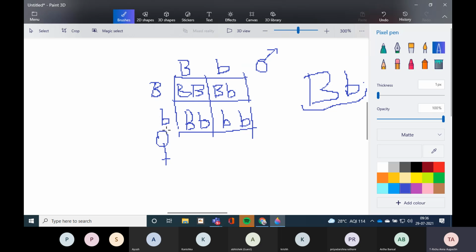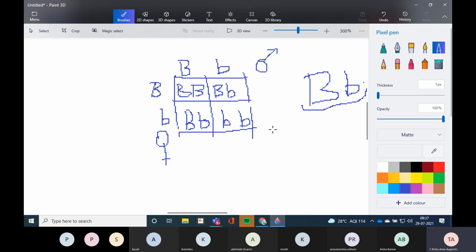Similarly, on the left side for female, we will write one capital and one small b. Now we have to cross this. If we cross both these capital B's, we will get capital B, capital B. When we cross these, we will get one capital and one small. Similarly, here also, one capital and one small. And this will get both small b. Okay, this much is clear.